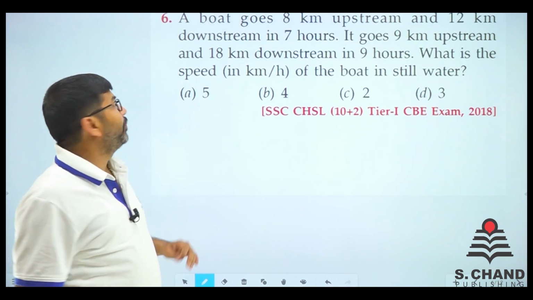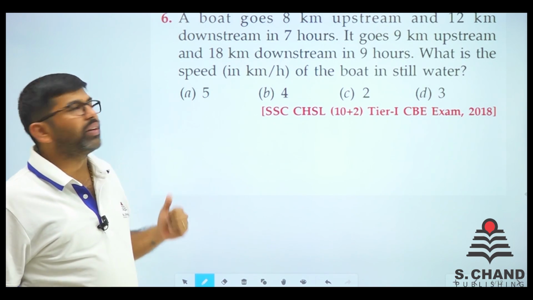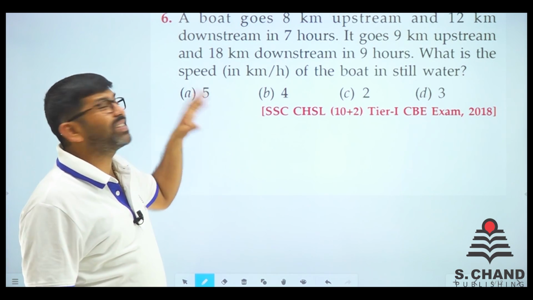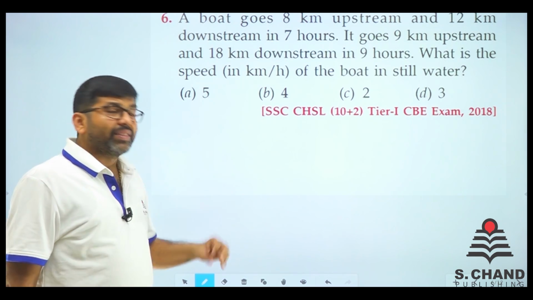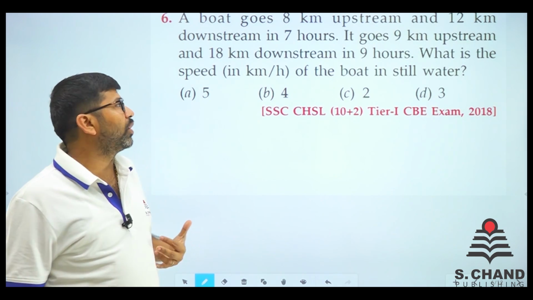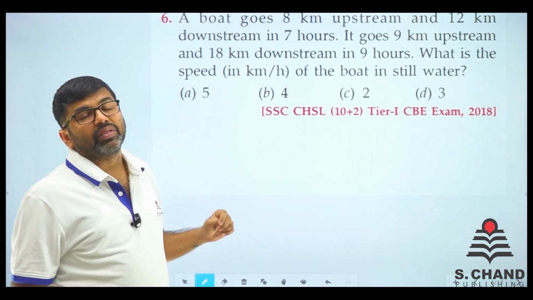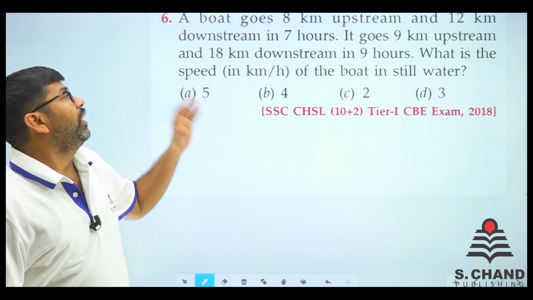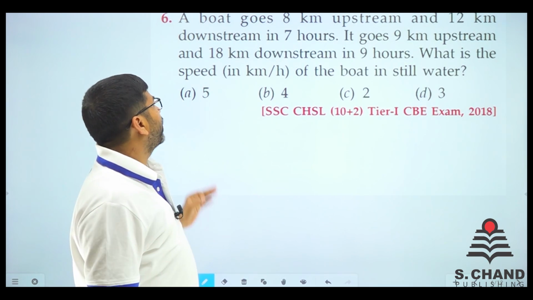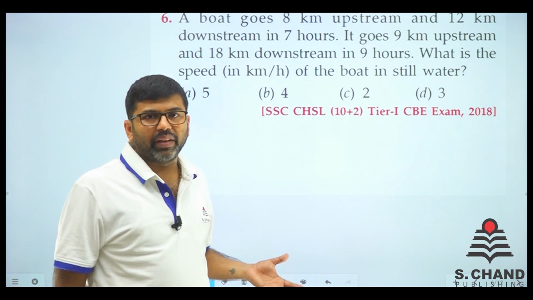So question number 6 here. A boat goes 8 kilometer upstream and 12 kilometer downstream in 7 hours. The distance is given. Upstream it is going 8 kilometers and downstream 12 kilometers in 7 hours. So time is 7 hours. It goes 9 kilometer upstream and 18 downstream in 9 hours. When the time is increased to 9 घंटे, तो 9 किलोमीटर अपस्ट्रीम चला जाता है और डाउनस्ट्रीम वो 18 किलोमीटर पे आ जाता है. What is the speed of the boat in still water? Still water में बोट की स्पीड क्या होगी? चेक करते हैं, अभी पता चल जाएगा.